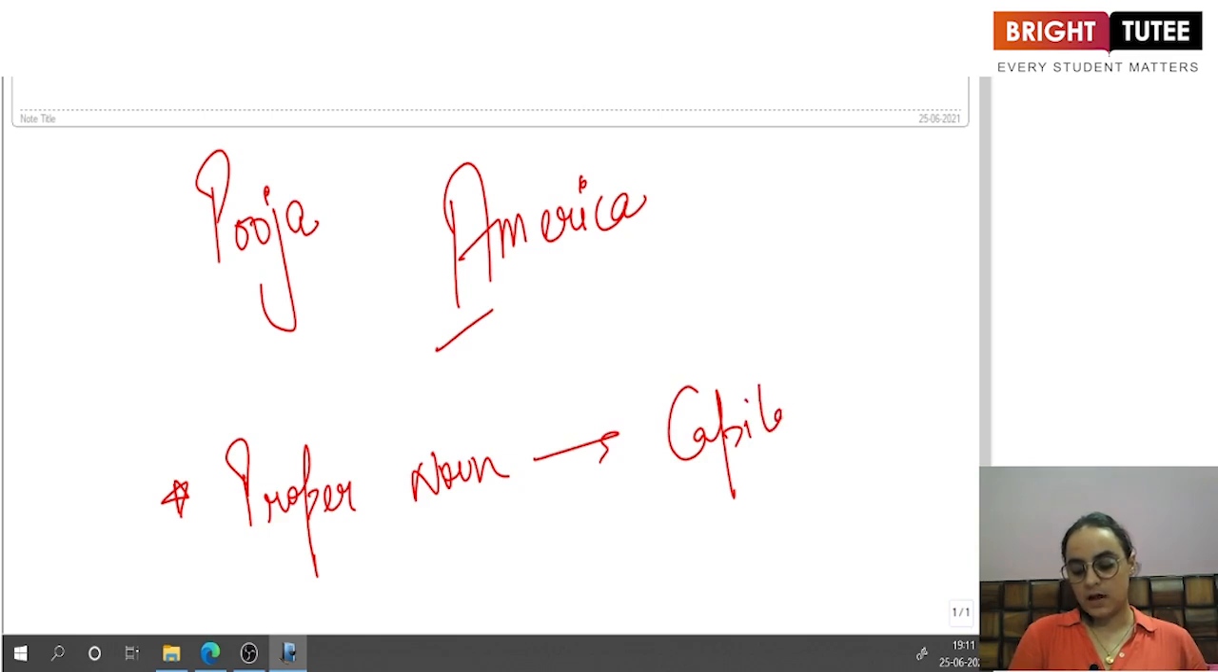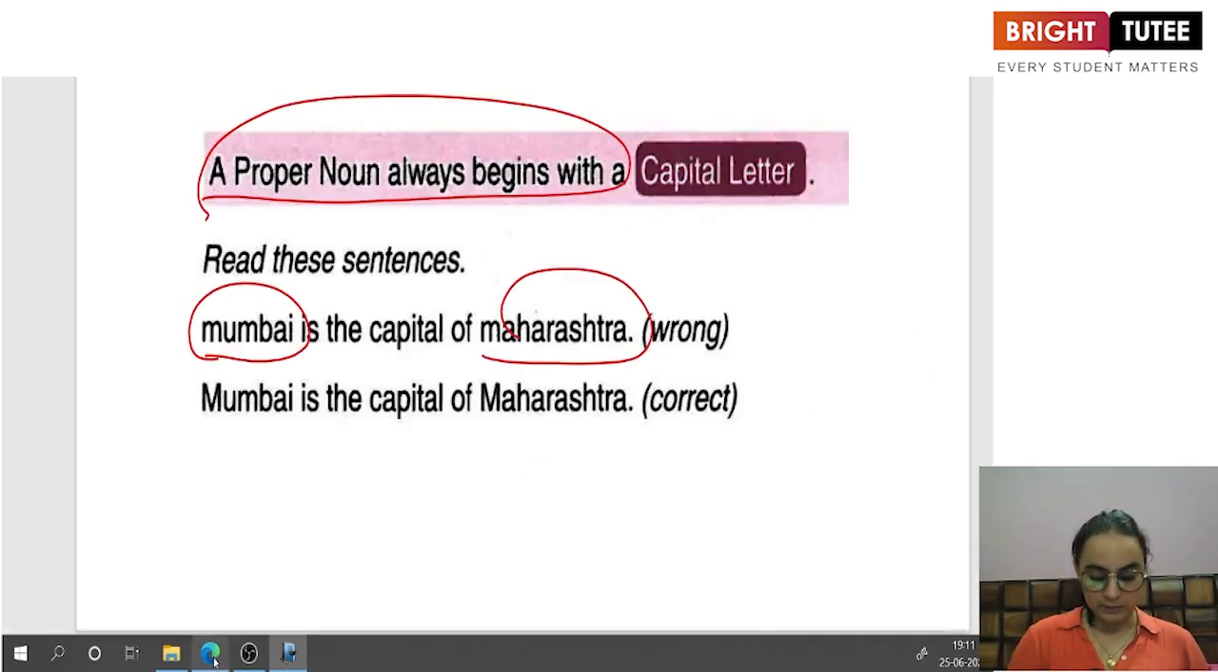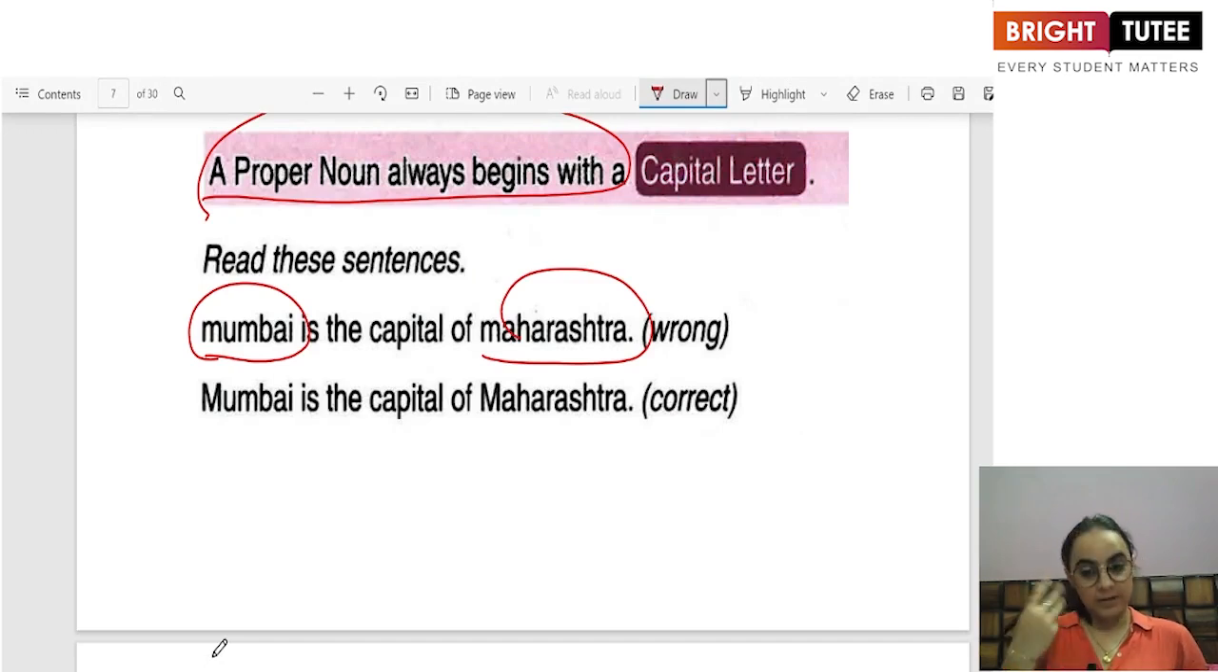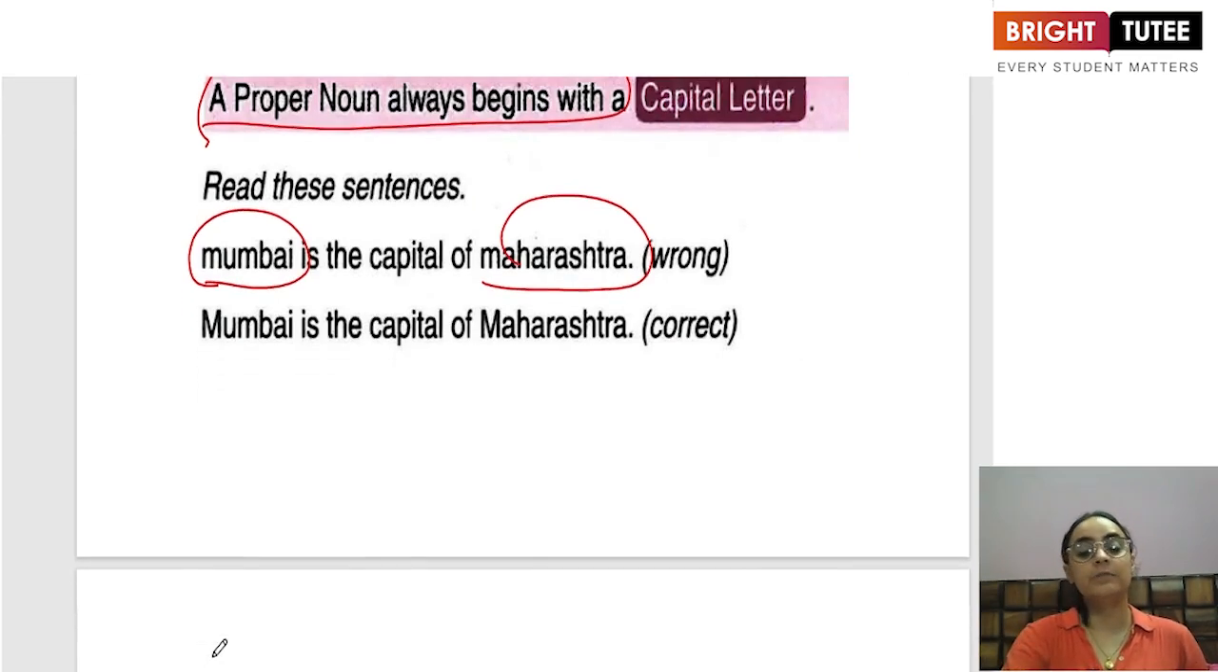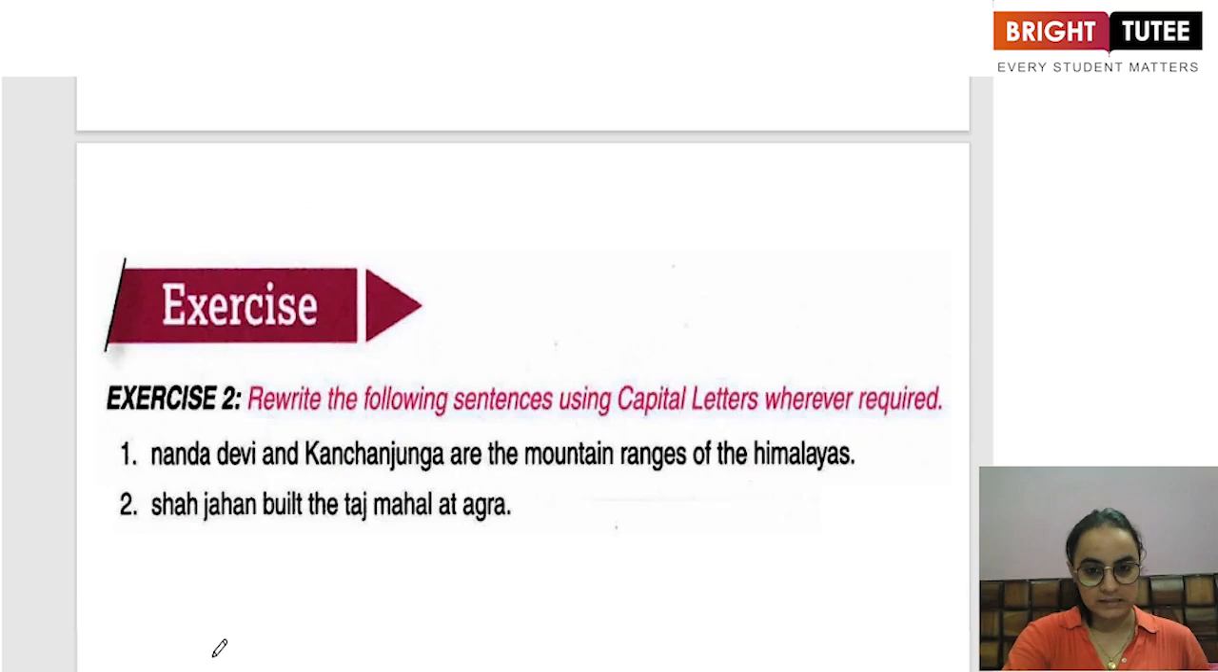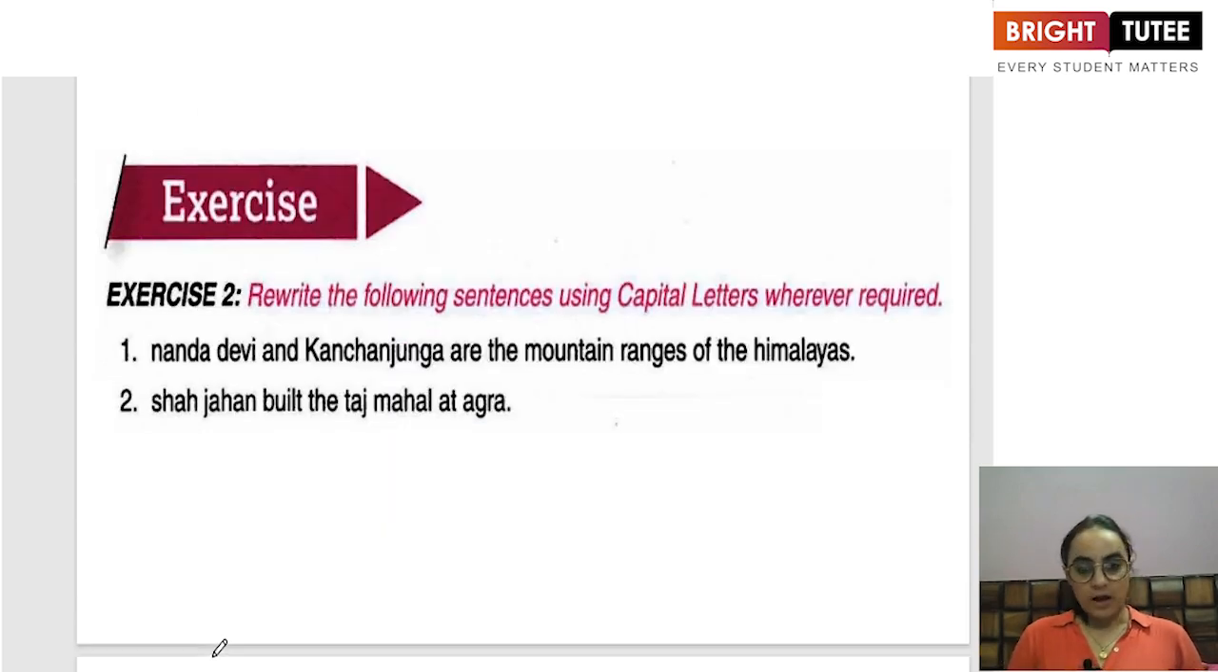So, this is how we are going to punctuate a proper noun and identify a proper noun as well. This will not only help us to punctuate it but also identify what the proper noun is in the sentence. Let us try and solve this exercise. Rewrite the following sentences using capital letters wherever required.